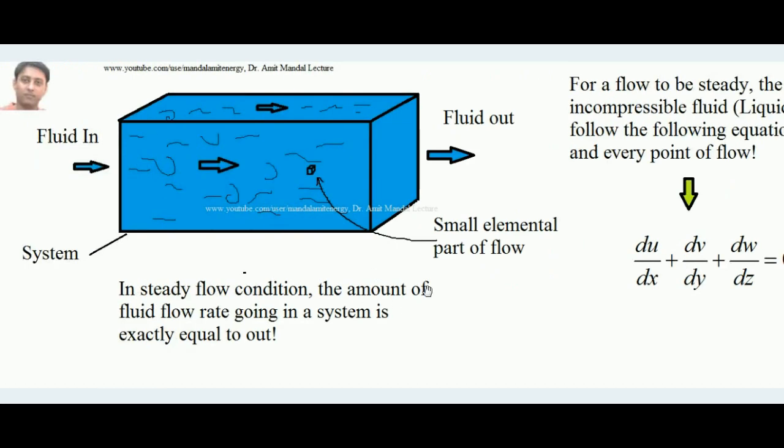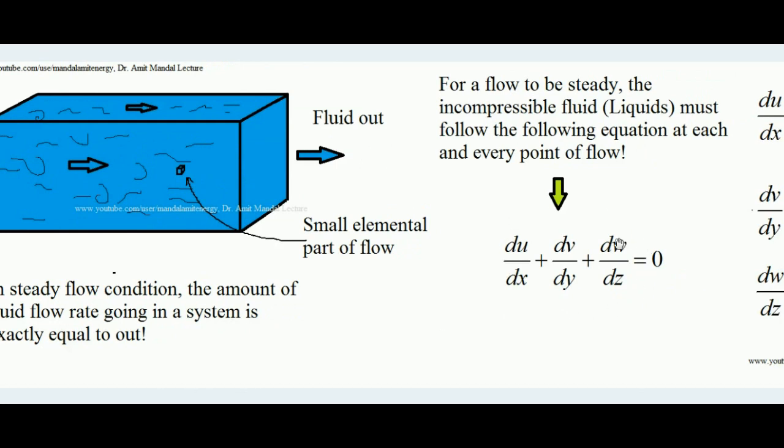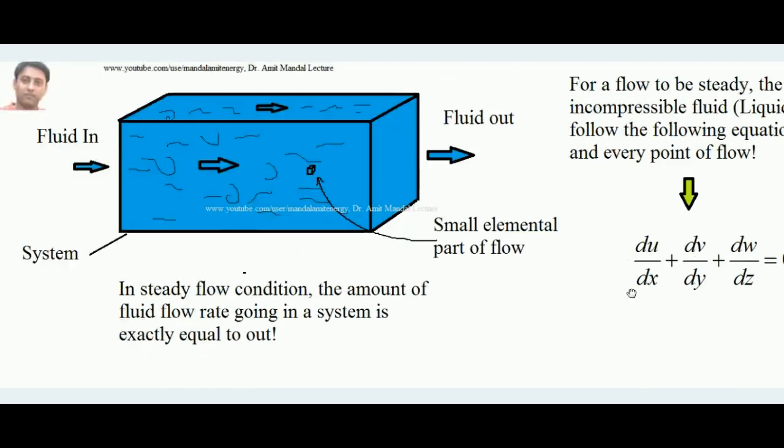First of all, I will take the example of an incompressible fluid flow, because this equation is particularly meant for incompressible fluids, those are liquids. Suppose this is a system through which an incompressible fluid, say a liquid, is flowing, and steady flow is occurring. For an incompressible fluid, steady flow is that type of flow in which the volume flow rate going into the system is exactly equal to the volume flow rate exiting from the system. Volume flow rate in equals volume flow rate out.